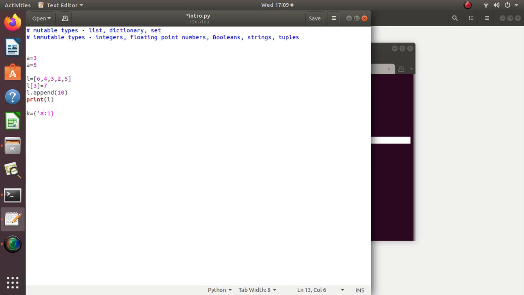If I enclose anything in single quotes, it is a string. So here A is a key which is a string, and the second element is a value which is a number, because it is not enclosed in quotes. And also dictionary is not ordered.